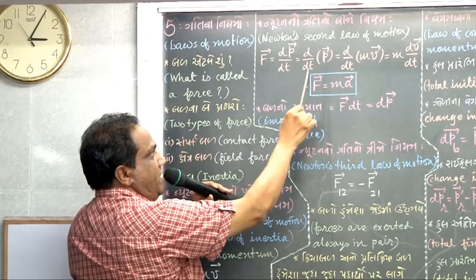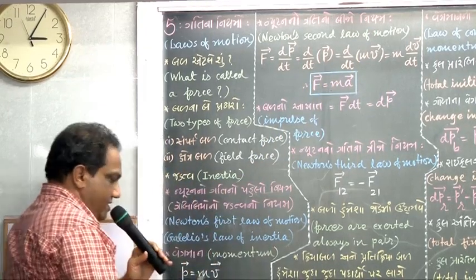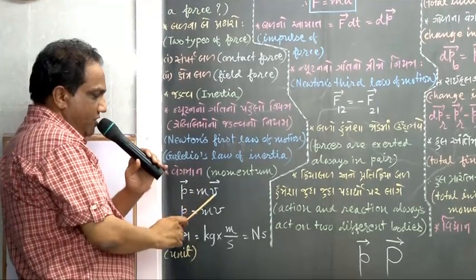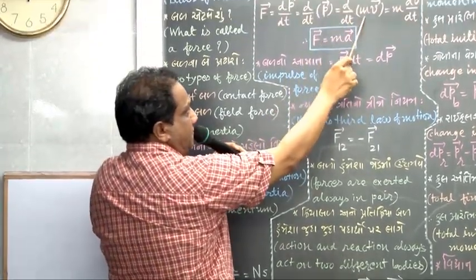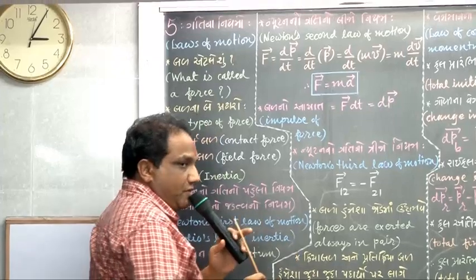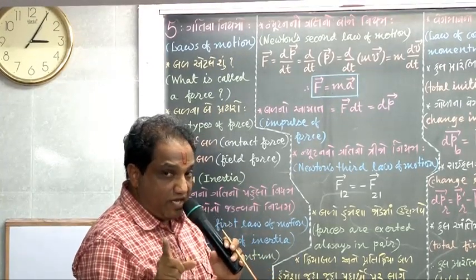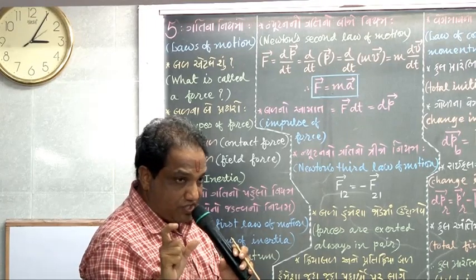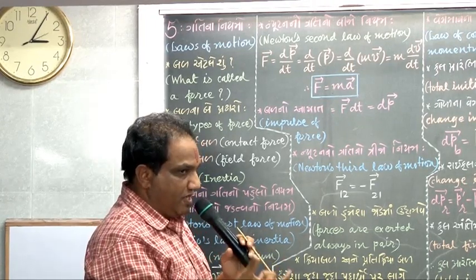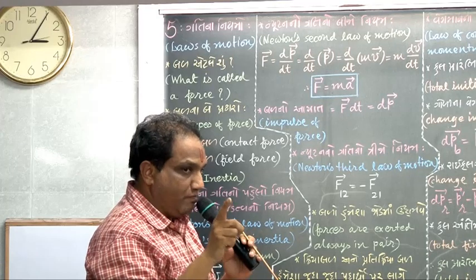Now look here, d by dt of vector p. But what is vector p? Vector p equals m into vector v. Now remember, Mr. Einstein in his theory of relativity proved one very good relationship between the mass of a body in a state of rest and in a state of motion.